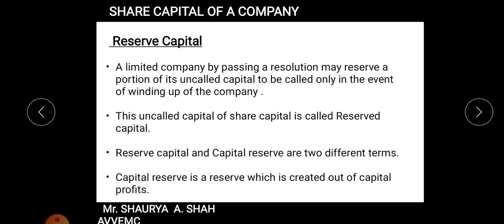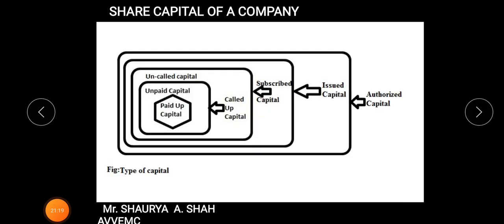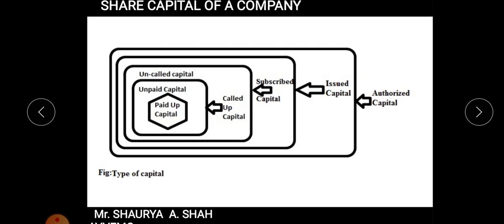Now again, capital reserve is not available for distribution as a dividend, right? You cannot pay dividend out of your capital reserve. And again, reserve capital is only required at the time of winding up of the company. Hope it's clear to each and every student, right? Now understand the concept of all the capital which we have studied in today's lecture with the help of this diagram, right? We have gone in chronological sequence only so that it is easy for you.